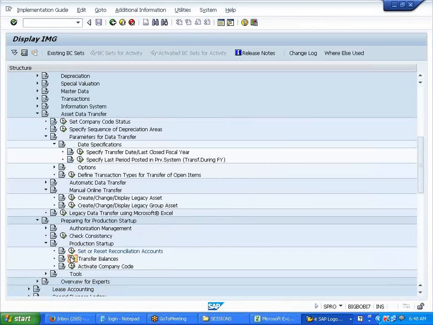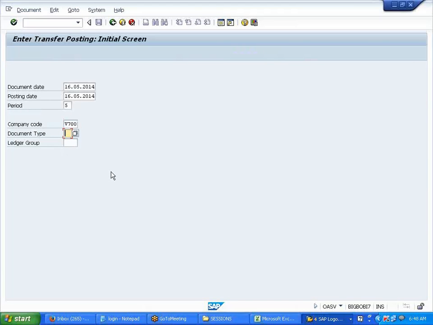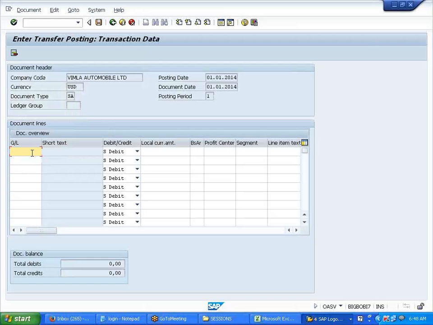I think this is the one? Document type SA, OASV, transaction code. Okay. 0101 2014, 0101 2014 01. Can you see here? I am posting now. 20 6000, 3000.